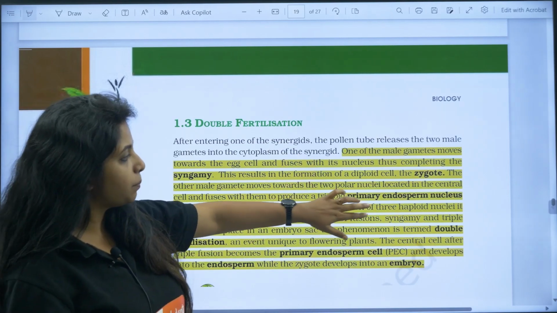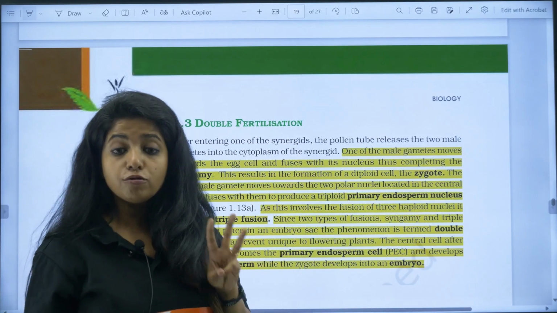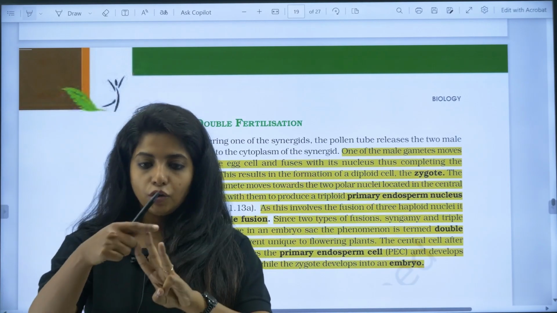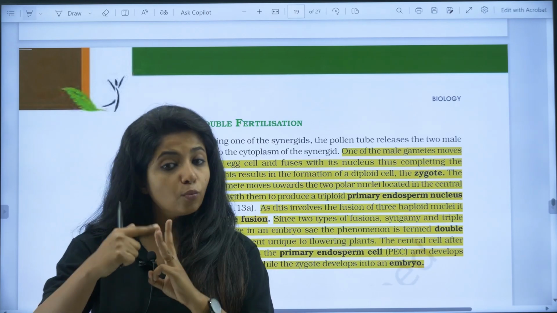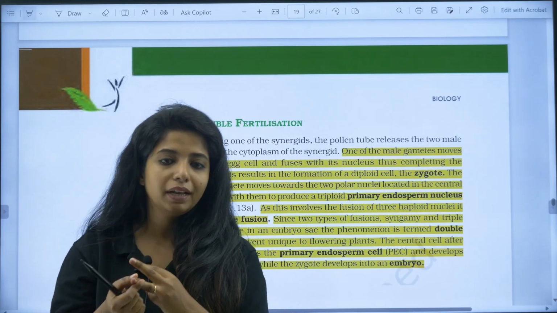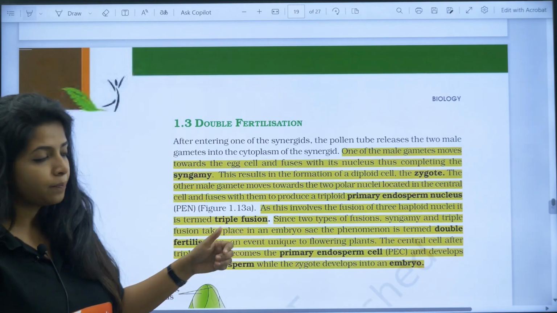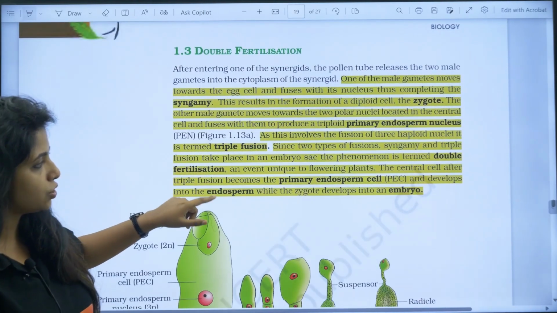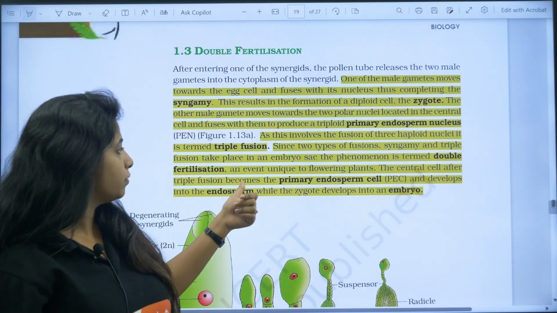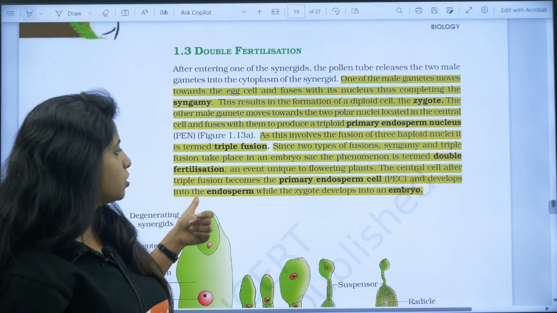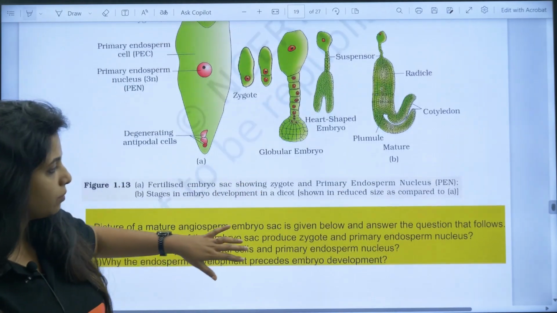In the primary endosperm nucleus, there are three fusions happening. Two polar nuclei, that is two nuclei, and one nucleus from the male gamete. So three nuclei, which is known as triple fusion. This is known as syngamy, this is known as triple fusion. Both done together is known as double fertilization. The central cell after the triple fusion becomes the primary endosperm cell and develops into endosperm, very much important.